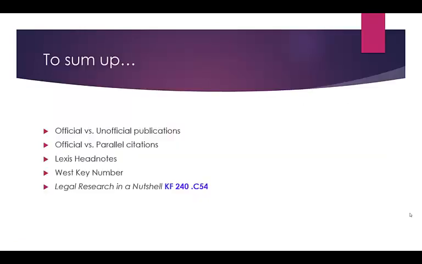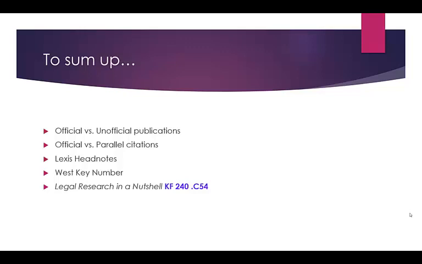So finally, be aware that opinions can be found in both official and unofficial publications. A citation to a case in an unofficial publication is called a parallel citation. For cases that appear in more than one reporter, when multiple citations are given, the first in the list is the official citation. All the others are parallel.